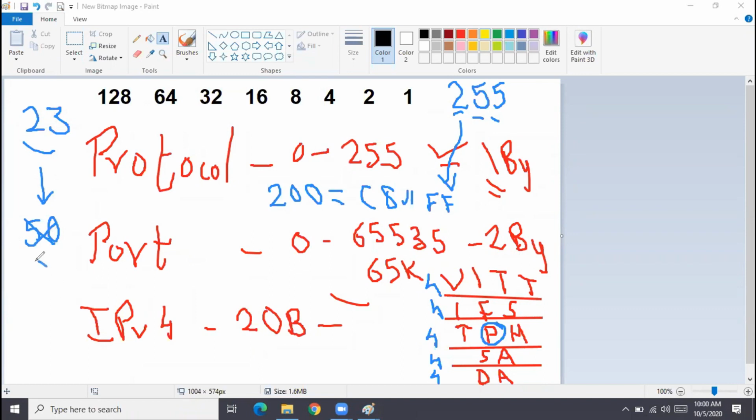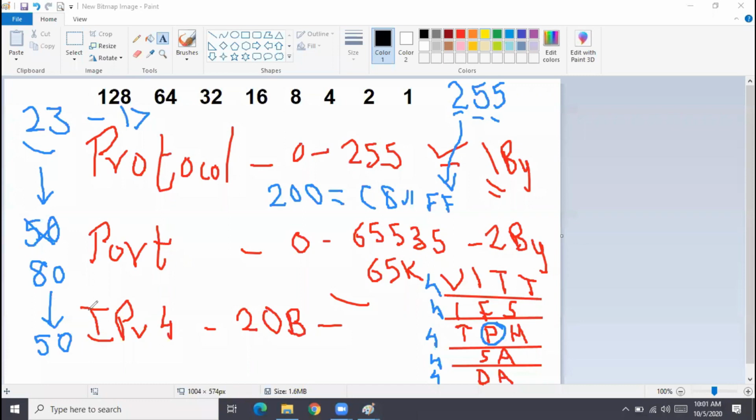Like HTTP, port number 80, it will not be seen as 80, because when these applications display the packet, they display the values in hex. So 23 will be seen as 17, whereas 80 will be seen as 50.